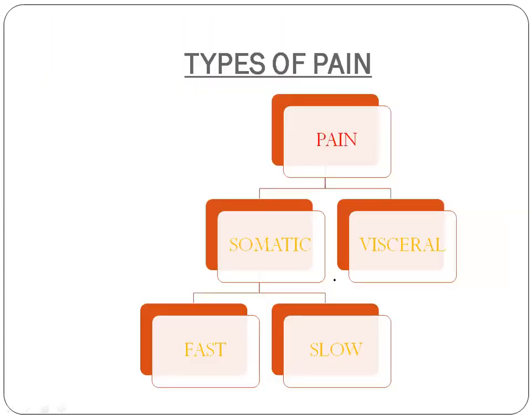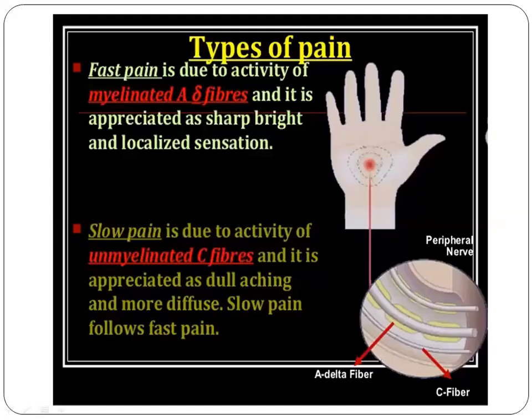So yes, next moving on to the types of pain. Pain is broadly classified into somatic pain and visceral pain. And this somatic pain in turn is classified as fast pain and slow pain. So in this lecture, we'll be concentrating more on fast pain and slow pain because these two are very important. So summarizing the types of pain, pain is broadly classified as somatic pain and visceral pain, out of which the somatic pain is in turn classified as fast pain and slow pain.